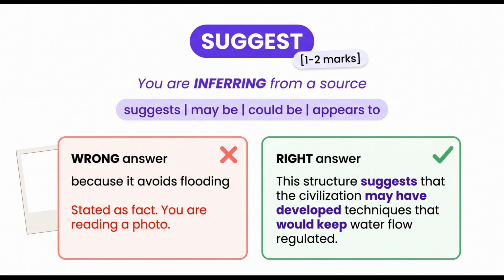Wrong answer. The settlement is on a hillside because it avoids flooding. You cannot state that as a fact from a photograph. Right answer. The location of the settlement on a hillside suggests it may have developed here to avoid flooding, as the elevated position would keep buildings above the waterline during wet seasons. The shift from "because" to "suggests it may have developed" is the difference between 0 marks and full marks on a suggest question.